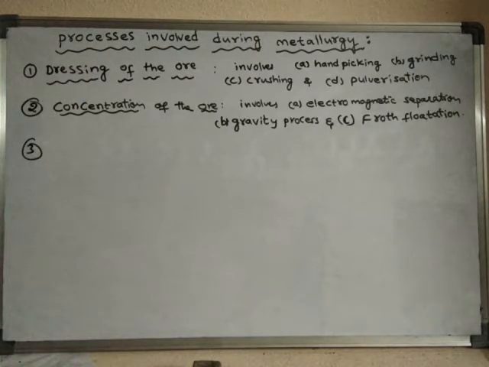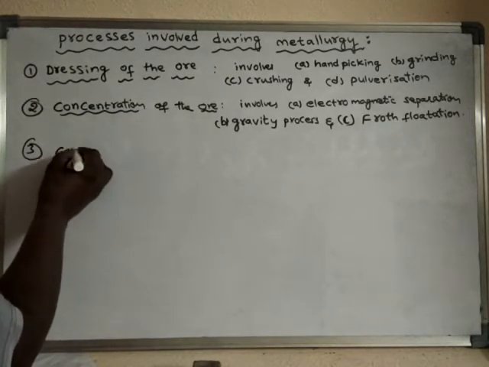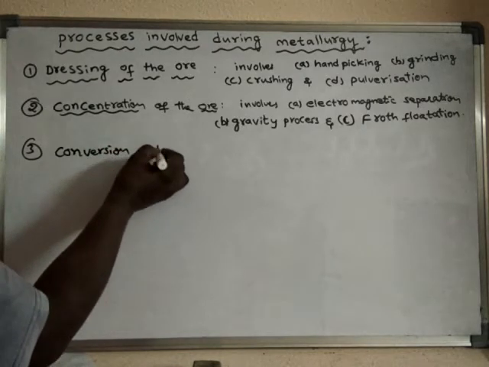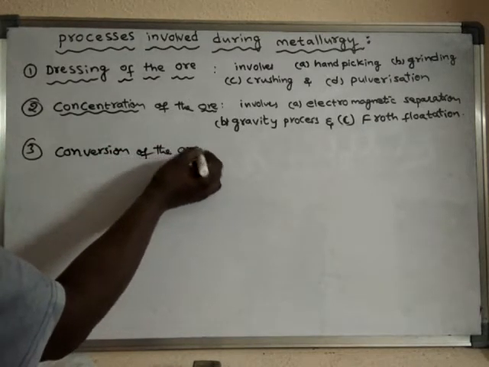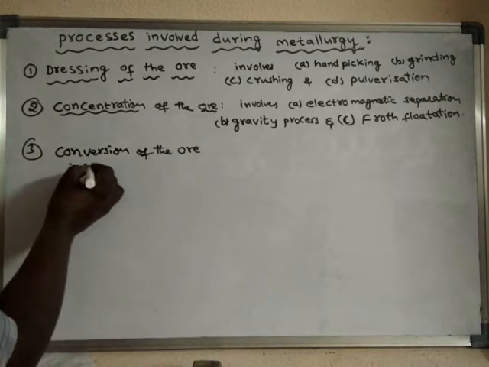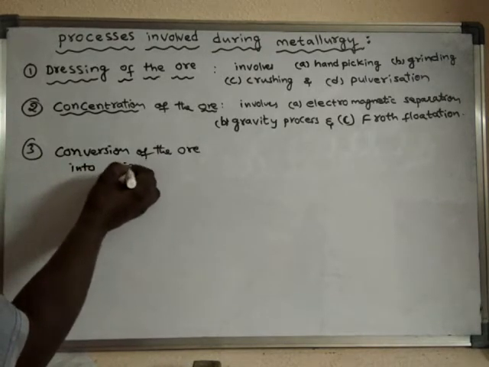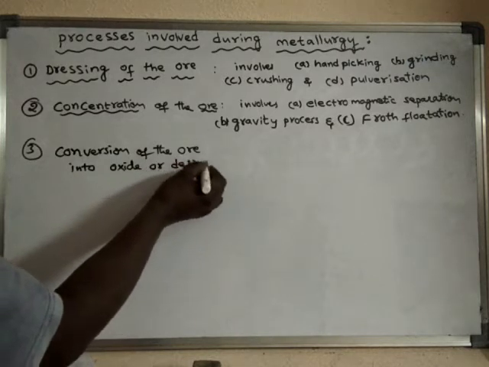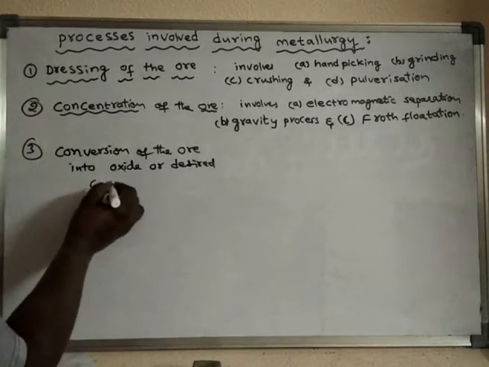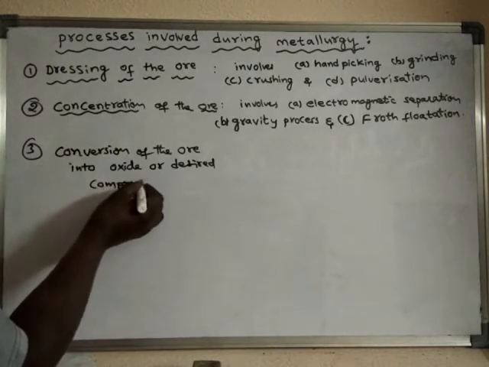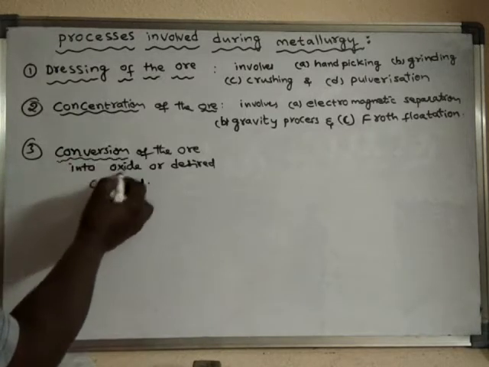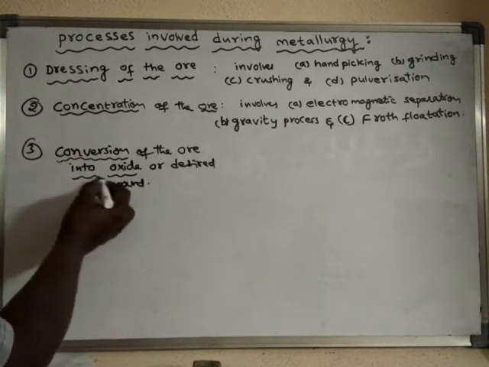Okay, the next one is conversion of the ore into an oxide or a desired compound. Conversion of the ore into oxide ore.